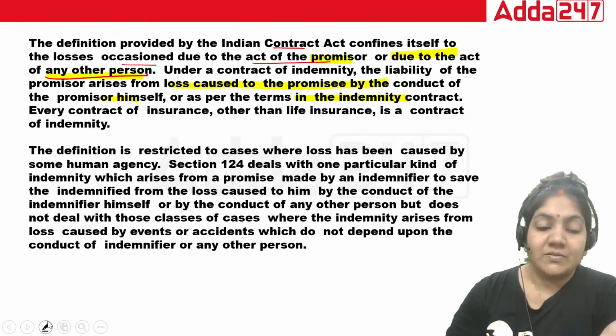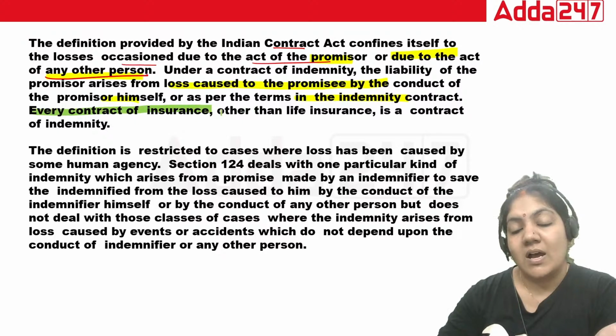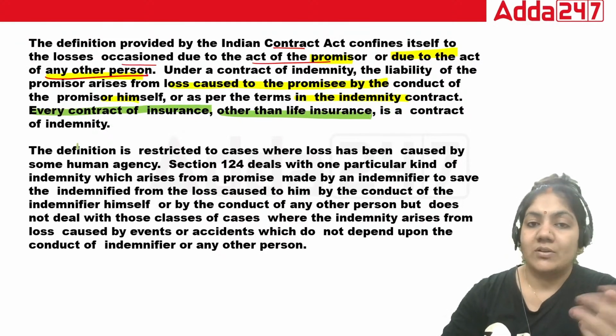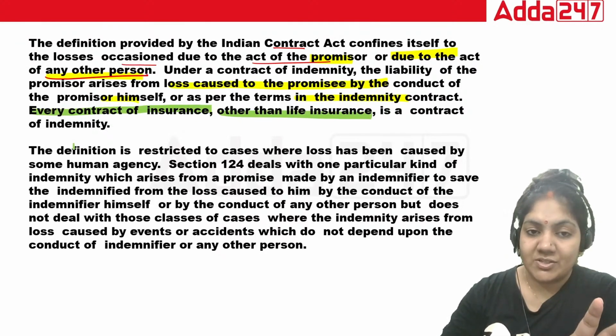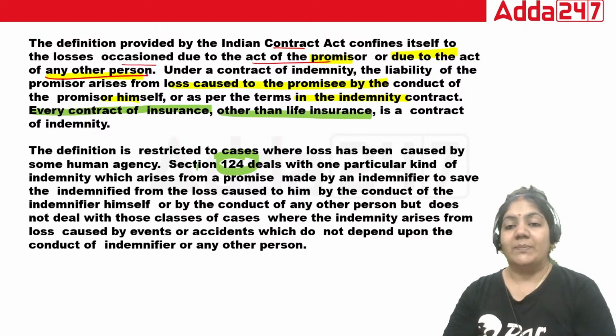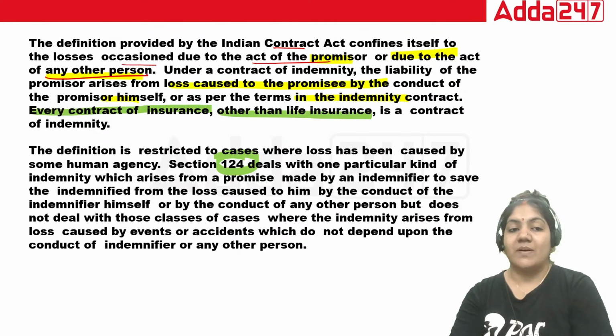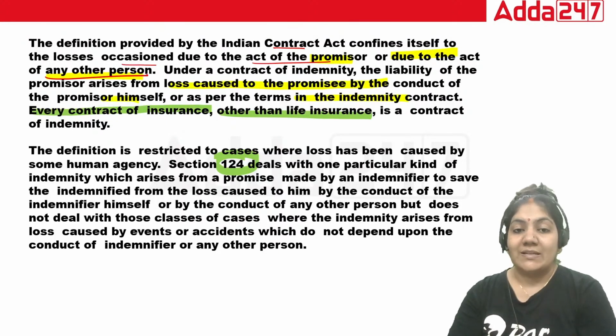Every contract of insurance, this line is very important. Every contract of insurance other than life insurance is a contract of indemnity. So this definition is restricted to cases where loss has been caused by some human agency. Section 124 deals with one particular kind of indemnity which arises from a promise made by the indemnifier to save the indemnified from the loss caused to him by the conduct of the indemnifier himself or by the conduct of any other person, but does not deal with the other classes.